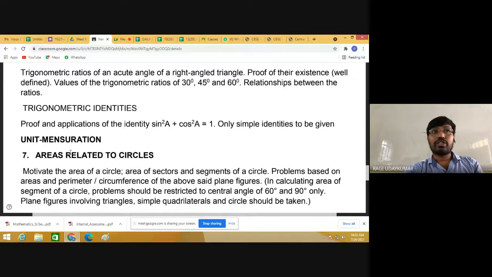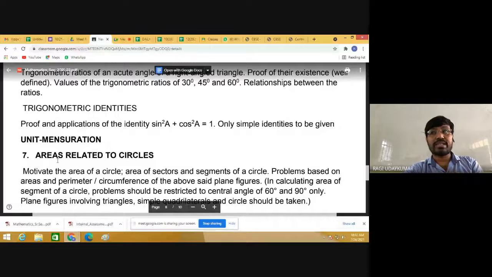The 12th chapter in your textbook, areas related to circles, is term 1. So you can mention in your textbook itself which chapters are term 1. Here term 1, term 1, term 1, you can mention it. When I am saying this, instead of just listening, please note it down. Or, sir, afterwards this PDF can be opened to you.